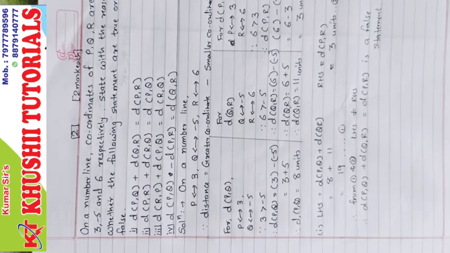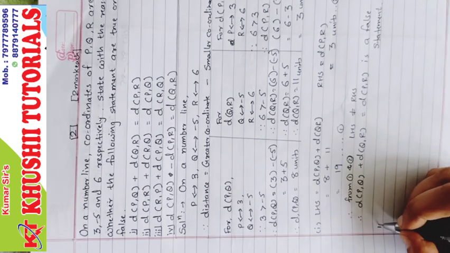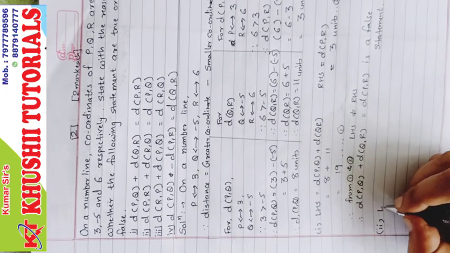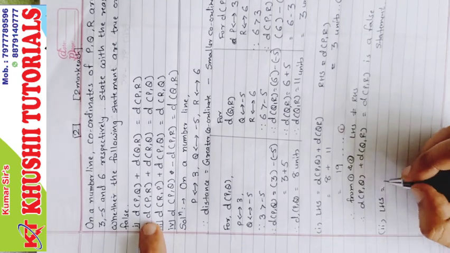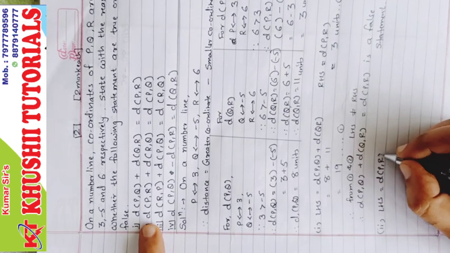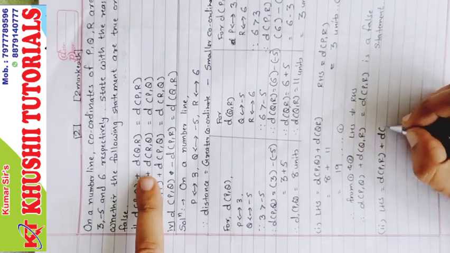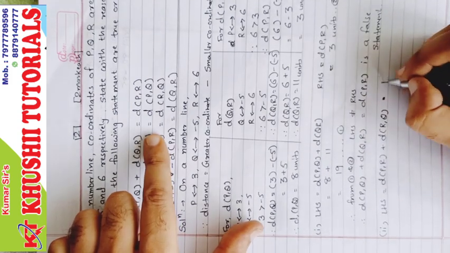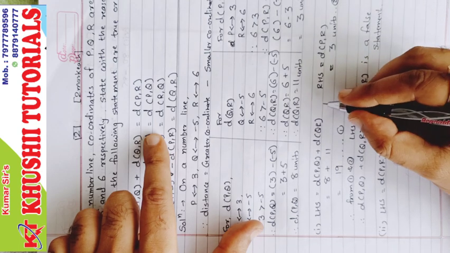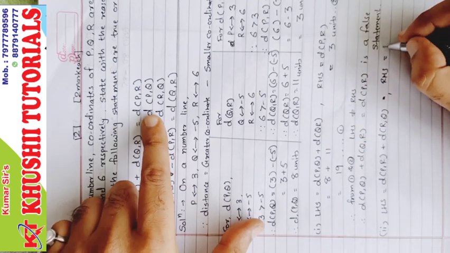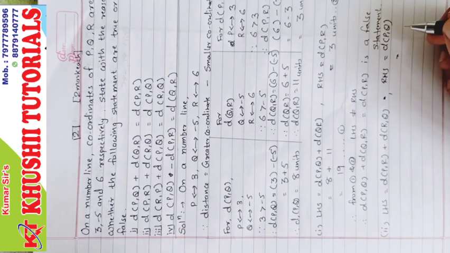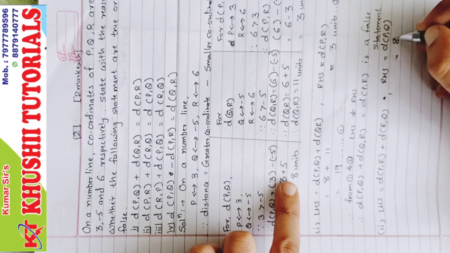Hope you understood the first one. Similarly, you have to do the next 3. Okay, for number 2. Now for number 2, LHS. What is the left hand side? Distance P comma R plus distance R comma Q, not equal to. Now what do we need to write? RHS. Put a comma and write RHS. In RHS we have distance P comma Q. Now what is distance P comma Q? P comma Q is 8 units.